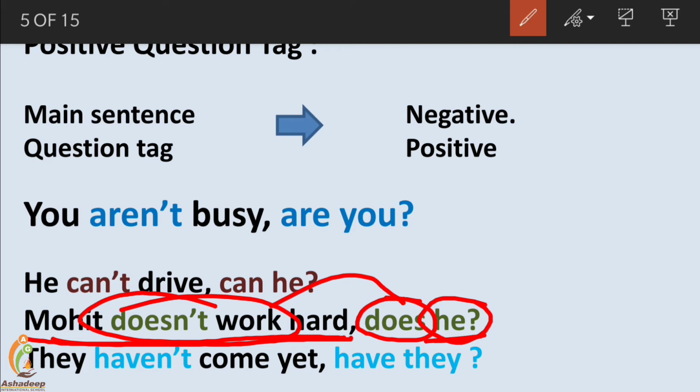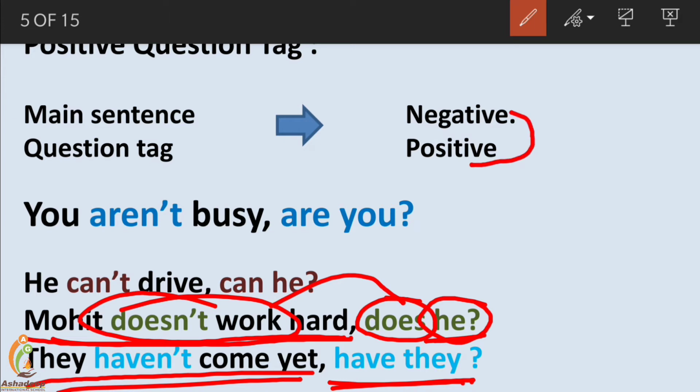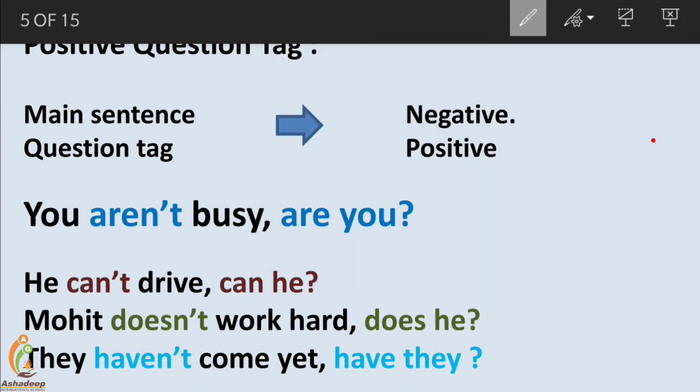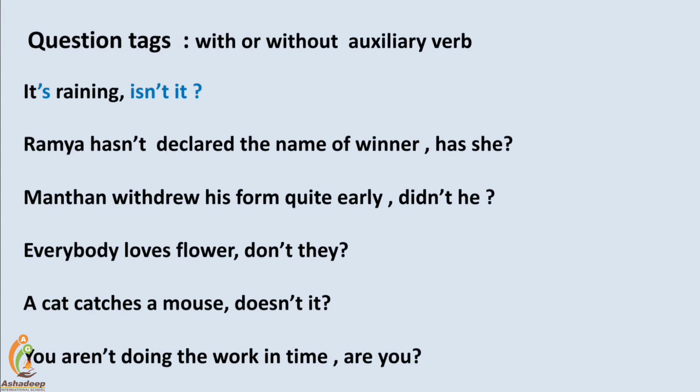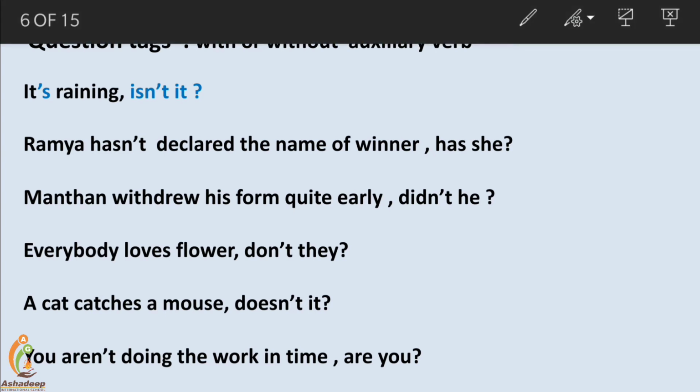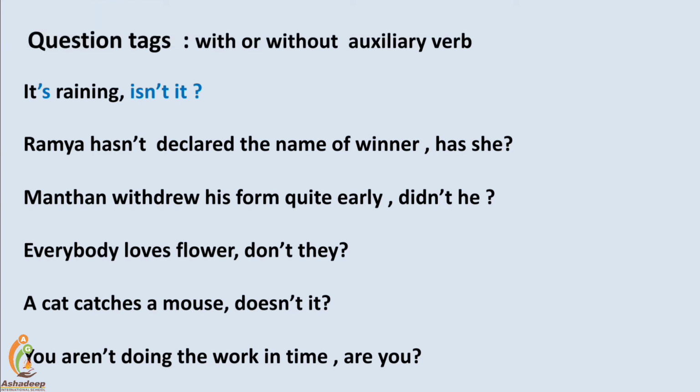Does he? Next, they haven't come yet. Again the sentence is negative. Question tag is positive. Have they? They haven't come yet, have they? This is the way sentences get a question tag in positive and negative. Main sentence negative, question tag positive. Main sentence positive, question tag negative. Question tags with or without auxiliary verbs.